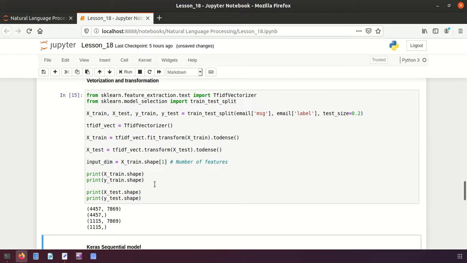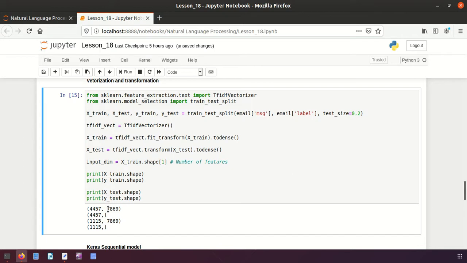See here, these are called the number of rows, and these are called the number of features or predictors, or they are also called predictors, features, or inputs you can call it. So here if I put 0, it will be taking the number of what? Rows. No, I don't want that, because I want only the number of columns, because the number of columns are nothing but the number of features for us. That's why I have put here 1 to take this value, not this value. I hope you understood all these things.